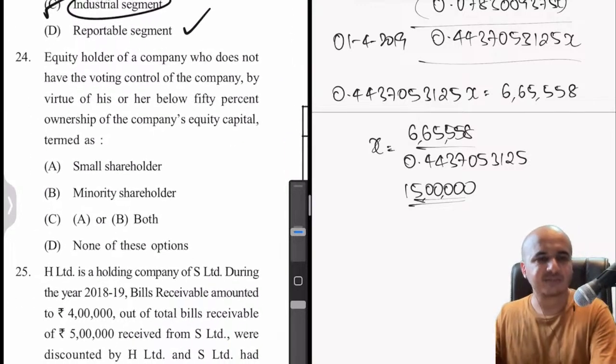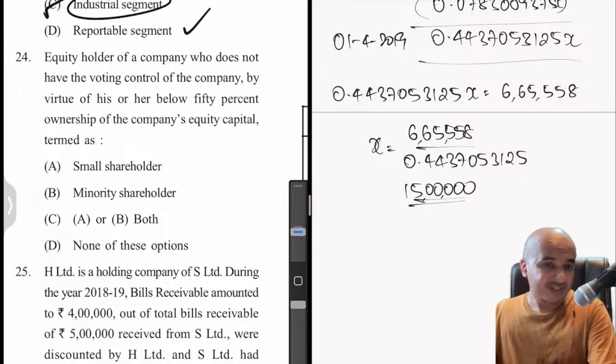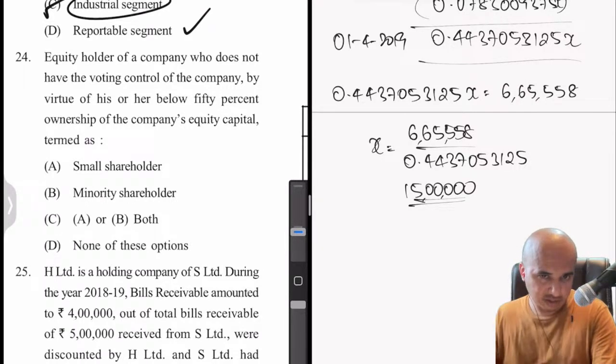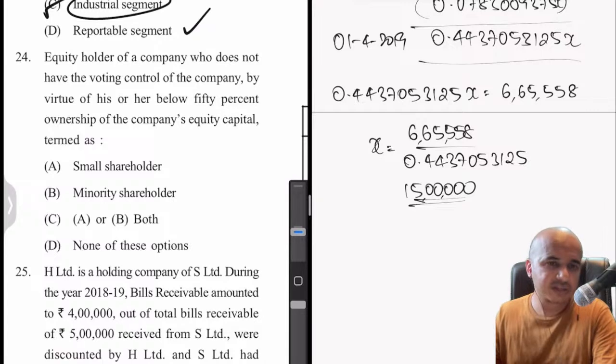Okay, next. Actually this is an unfair question. Nowhere in the material they have elaborated on AS17. Unless the student is familiar with AS17, they won't be able to answer this. The material does not have anything to do with AS17. They have mentioned just about one paragraph on AS17.